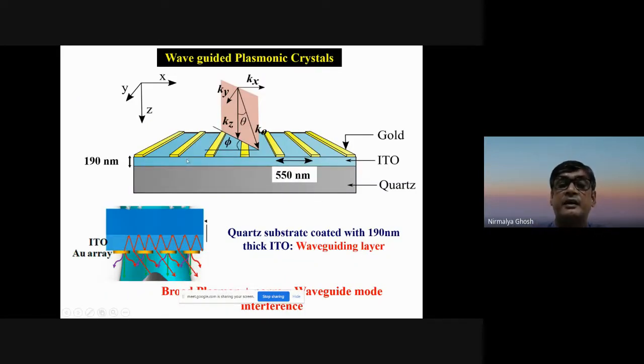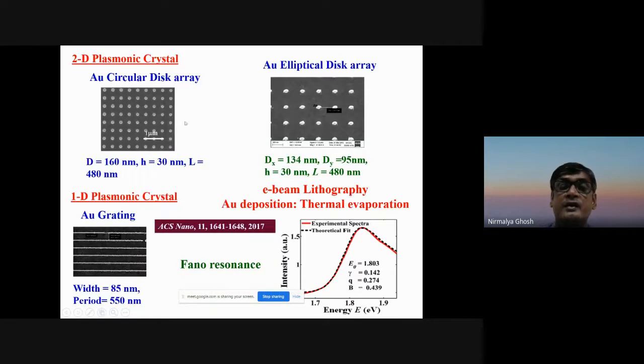Just to quickly say, it has two things. One, you have some gold disc or gold grating array on top, and below that you have an ITO layer. This ITO layer supports a waveguide mode, and the metallic grating, or you can use something else like a periodic array of discs, supports surface plasmon or localized plasmon resonances. The localized plasmon resonances are broad, so they are lossy, and the waveguide resonance is very narrow, so they mimic the discrete mode and the broad continuum, and they give rise to photoresonance in this kind of system. So these are the kind of things that we have fabricated.